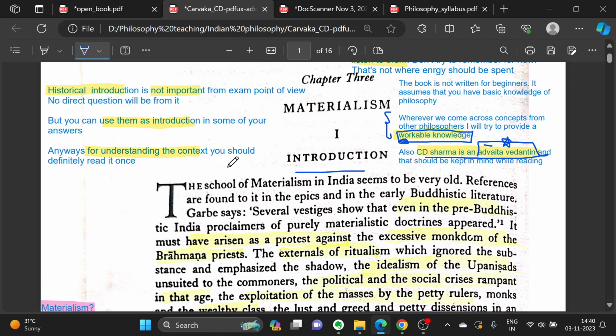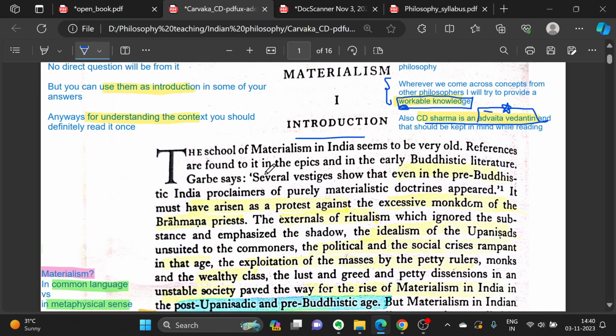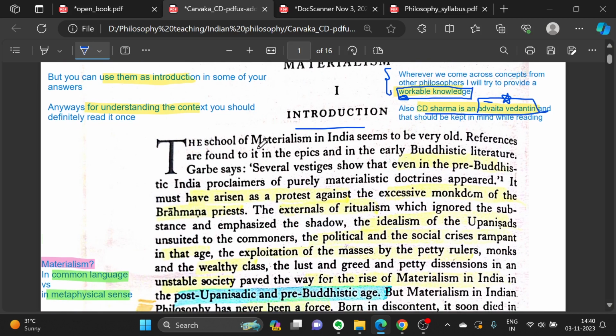The historical context can be used in the introduction, and it will also give you a context, so it will make things interesting for you. So I will suggest that you just give it a read for once.